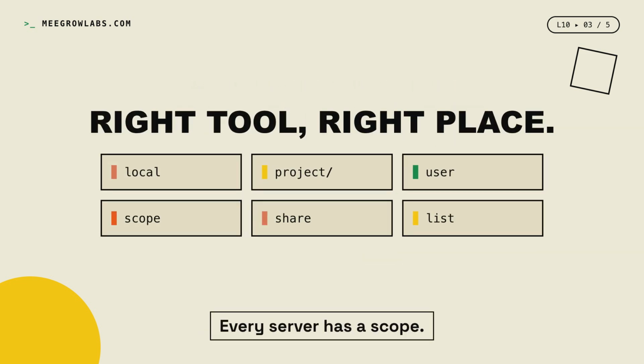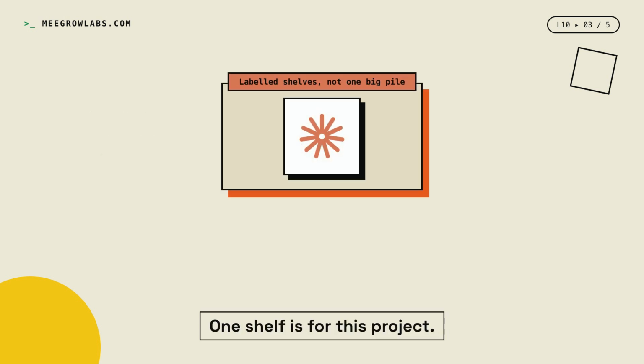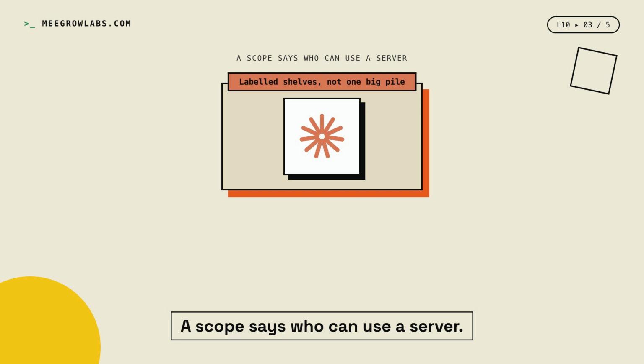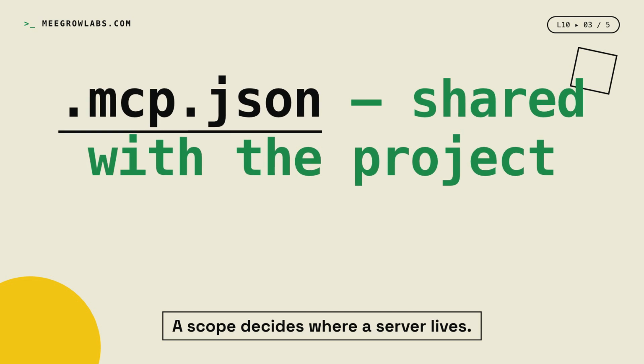Every server has a scope. A scope says who can use it. Some are private, just for you. Some belong to one project. Some follow you everywhere. Think of labeled shelves. One shelf is just for you. One shelf is for this project. One is shared with the team. A scope says who can use a server. And project servers ship with your repo. A scope decides where a server lives.